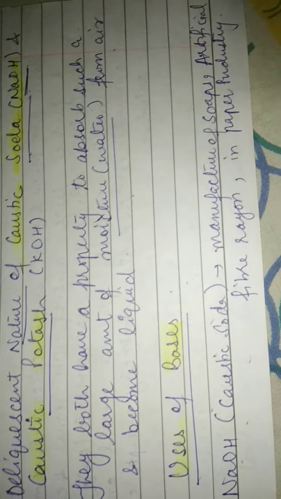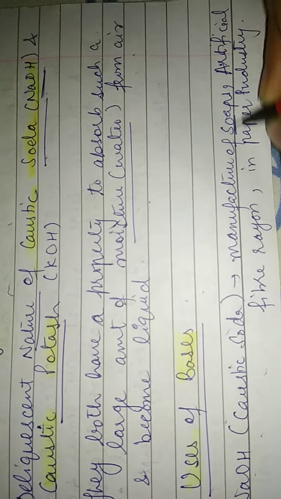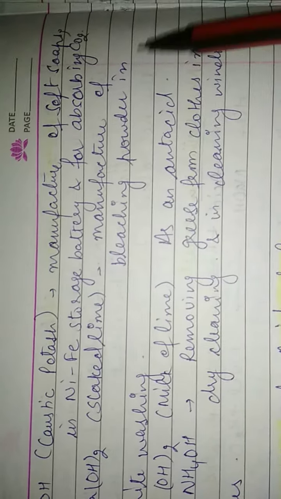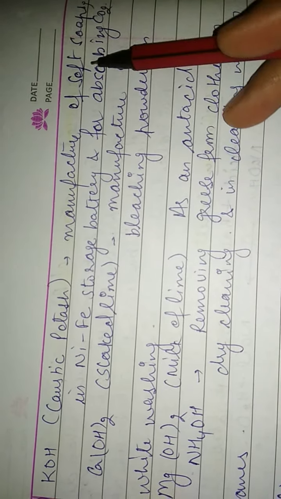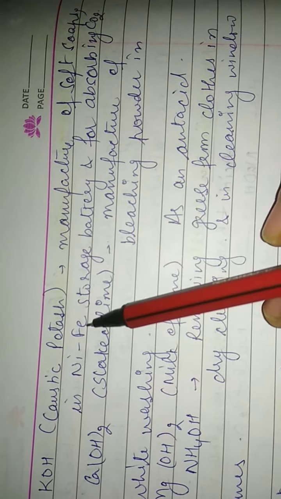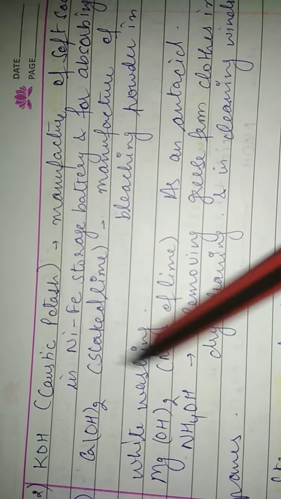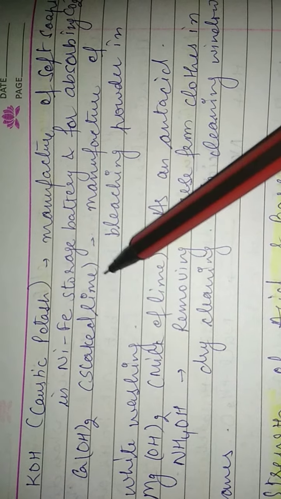Now the uses of the bases. First use is NaOH, caustic soda. It is used in the manufacturing of soap, artificial fiber, rayon, and in the paper industry. Second use is caustic potash, KOH. It is used in manufacturing of soft soaps, in nickel iron storage batteries, and for absorbing carbon dioxide.